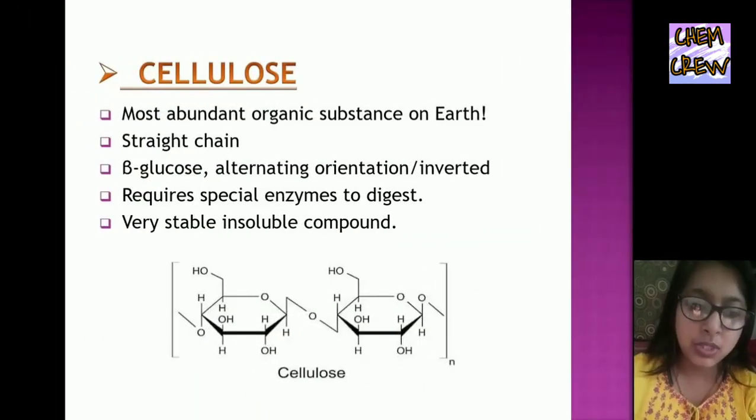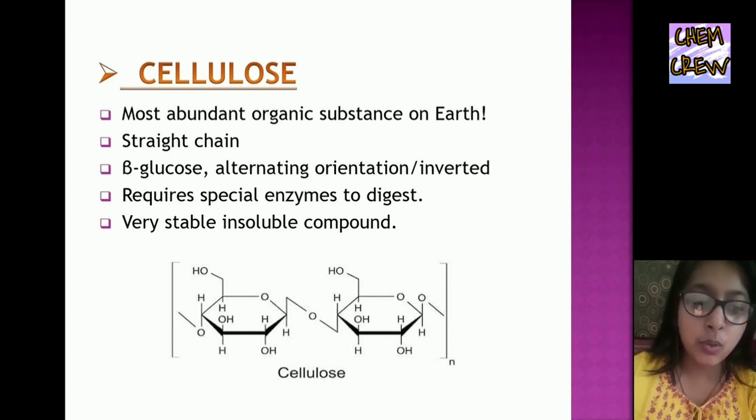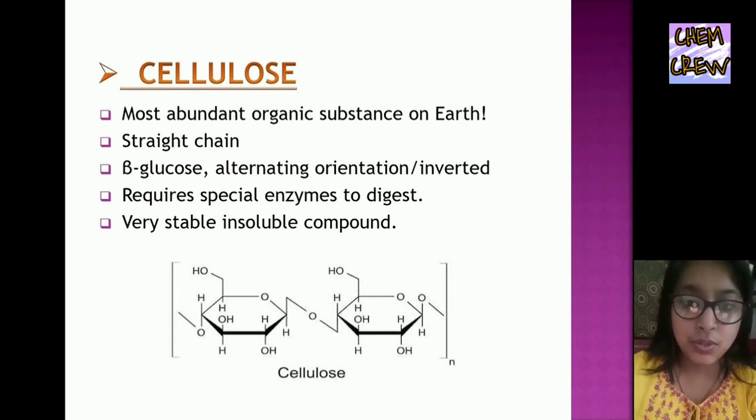Now describing cellulose, the most abundant organic substance on earth. Straight chain, beta glucose with alternating inverted orientation, requires special enzymes to digest, a very stable insoluble compound. The structure below is cellulose.